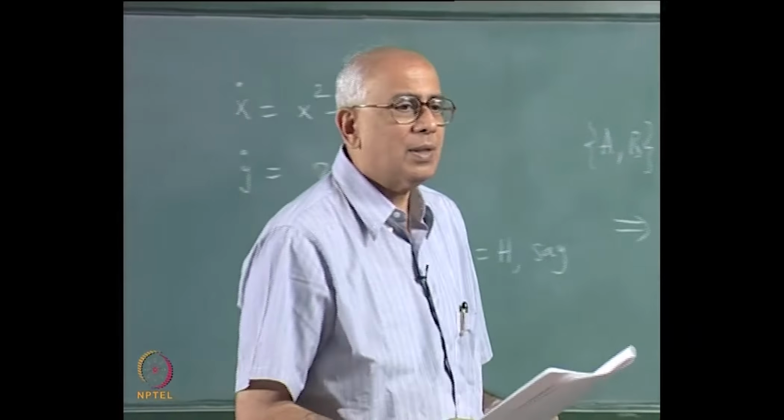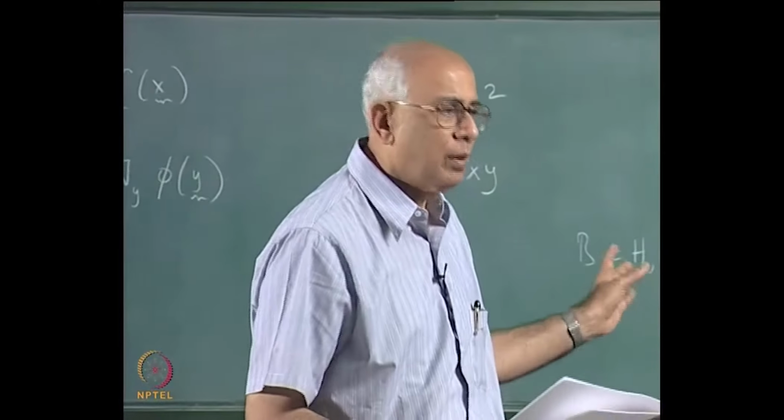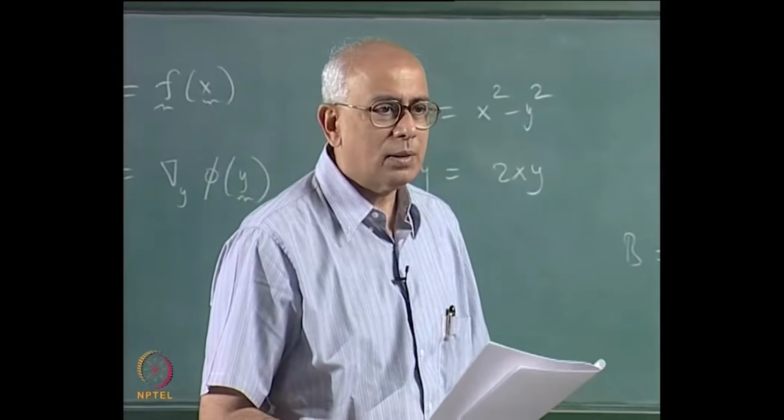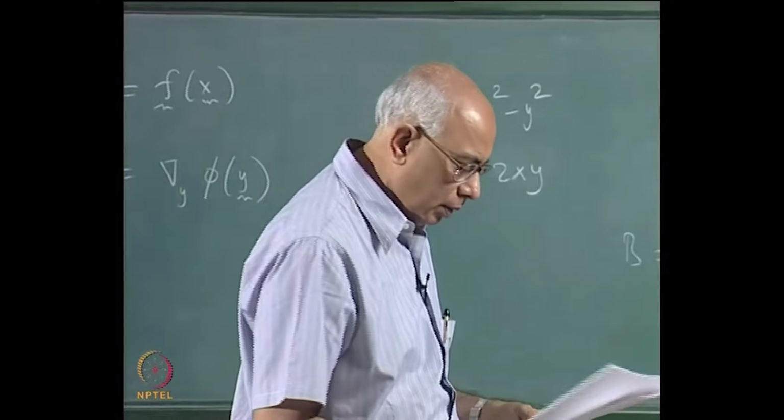Saddle node bifurcations cannot occur in this system. They certainly can. Saddle node bifurcations, we saw with an example of a potential itself that a saddle node bifurcation certainly can occur in a simple potential problem, Hamiltonian problem.